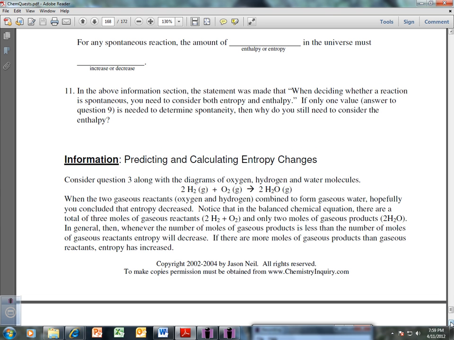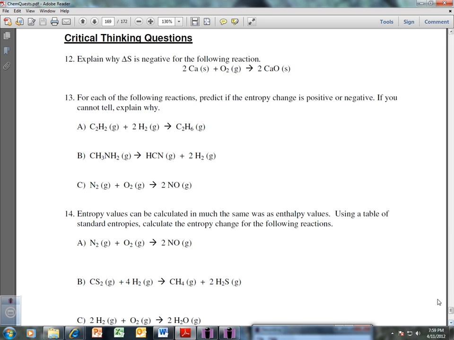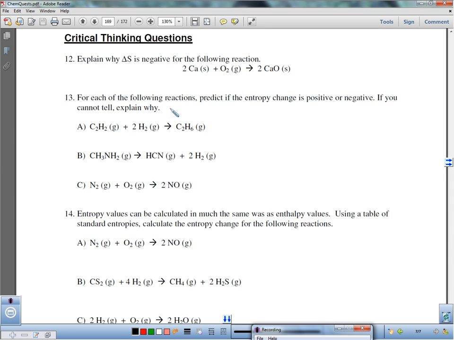Alright, moving on. On the back, why is delta S negative for the following reaction? That would be negative because we are becoming more ordered as we go from 3 moles of gas down to becoming a solid. That is more ordered, so the disorder decreases. We're going from 2 moles of solid and 1 mole of gas to only solid, so we become much more ordered. That means the change in S is negative, which means it's more ordered.